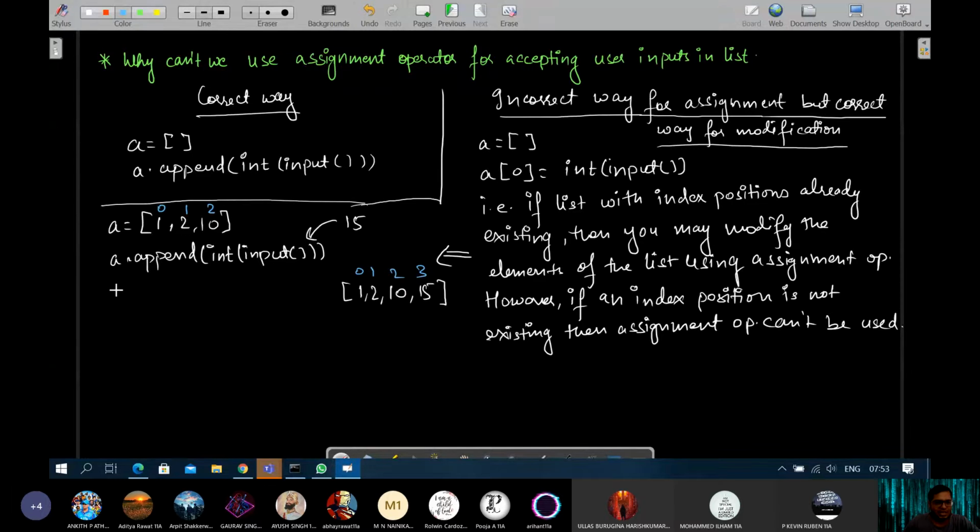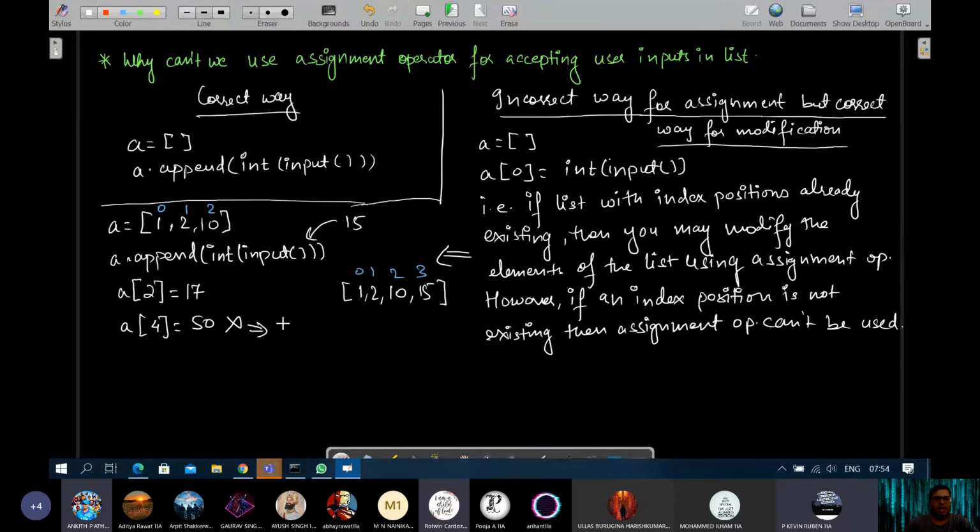That means this is allowed: a2 is equals to 17. This is allowed, but a4 is equals to 50 is incorrect. Why is it incorrect?